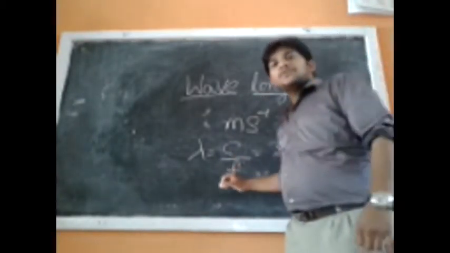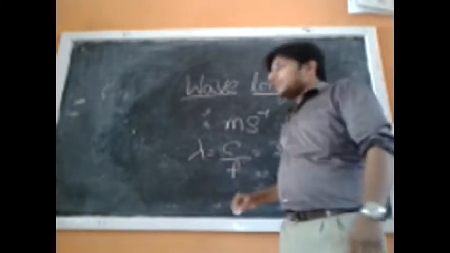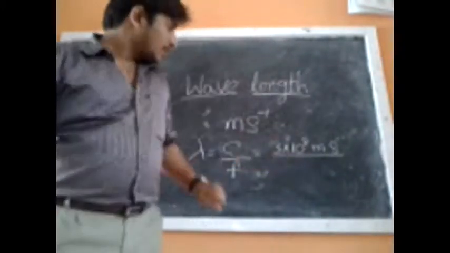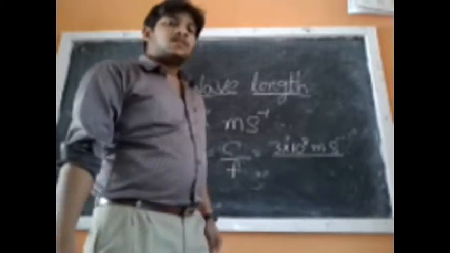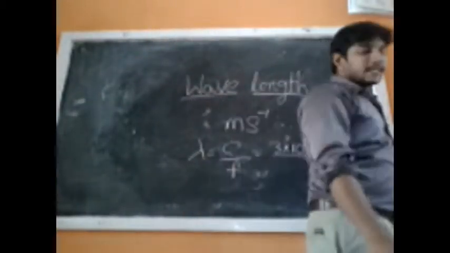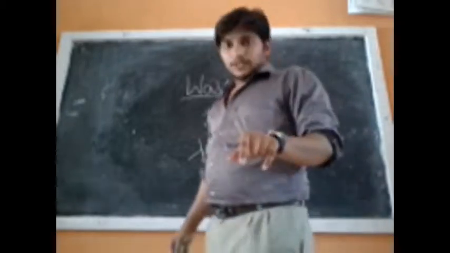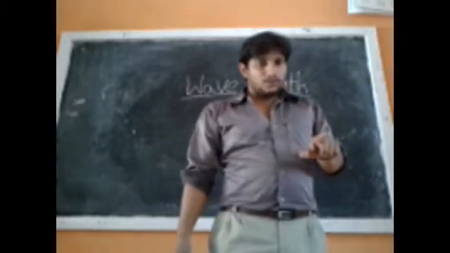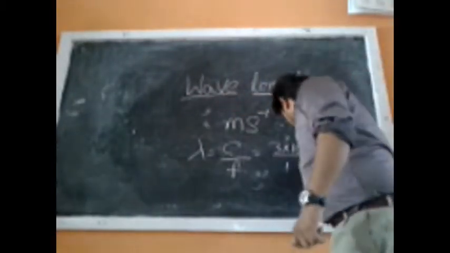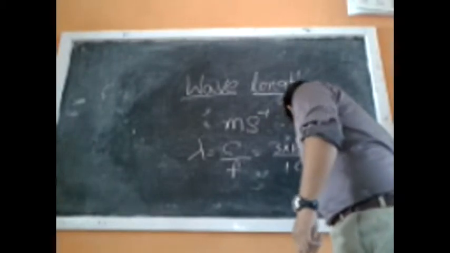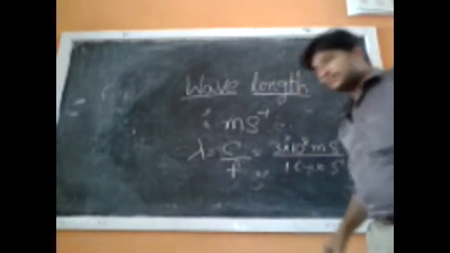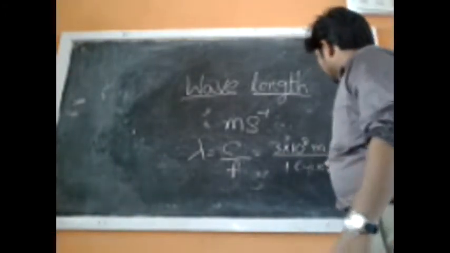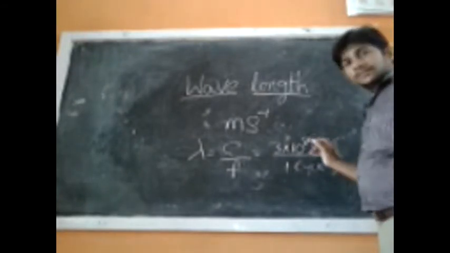Frequency is the number of cycles made per 1 second. Consider 1 hertz. What is 1 hertz? 1 cycle per 1 second. We can also tell that 1 hertz is equal to 1 cycle per second, like meters per second.